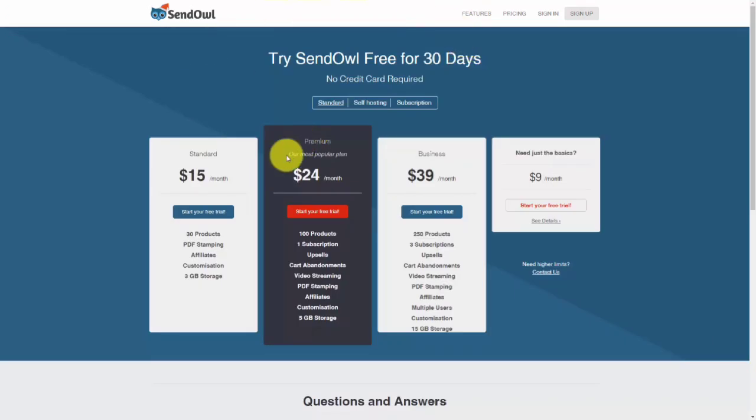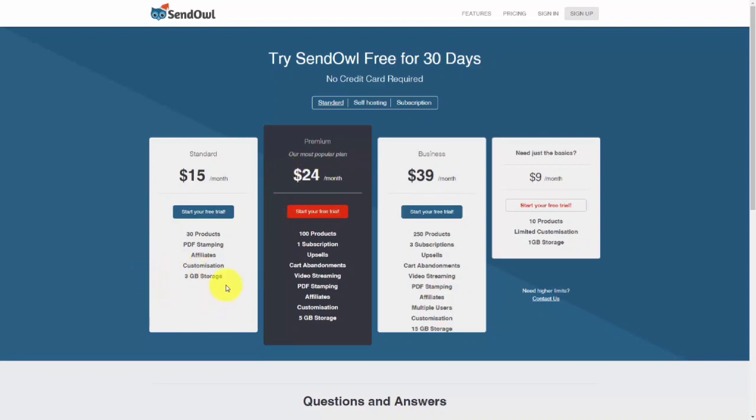Now in each situation, you are going to have a free trial. And you'll notice that there's a standard, premium, business, and then a basic account. The major differences between the standard, premium and business plans will be the fact that you can have streaming video from the SendOwl platform. Of course, if you're not going to stream video from inside the SendOwl platform, you can start with a free trial and then upgrade to premium if you need it.